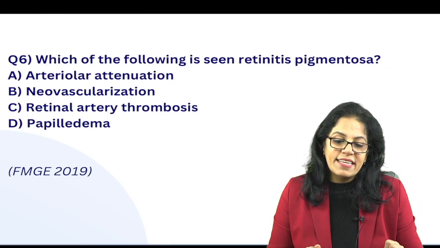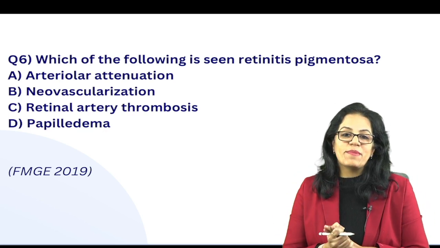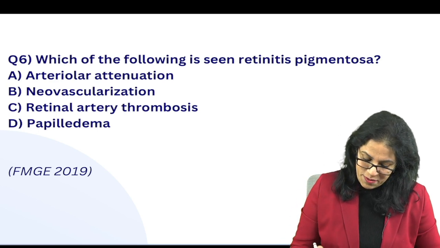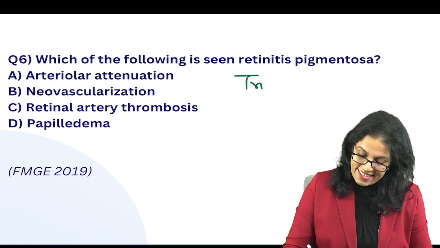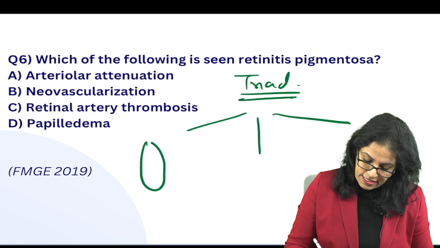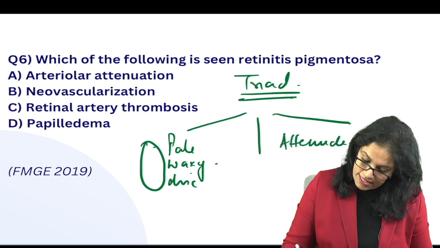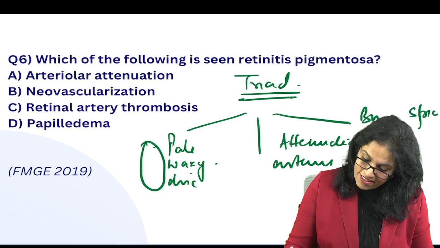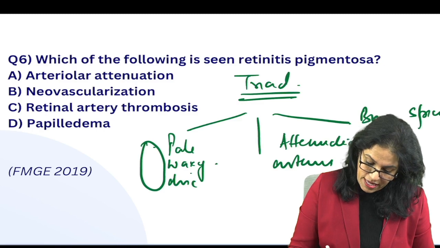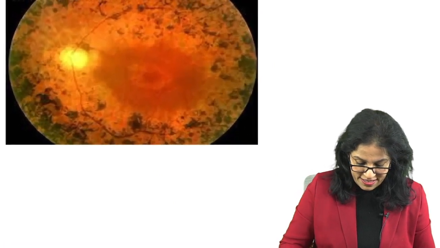Next we talk about retinitis pigmentosa. Which of the following is seen in retinitis pigmentosa? So everybody should remember the triad of retinitis pigmentosa. That is your pale waxy disc, which is consecutive optic atrophy, then attenuated arteries and bony spicules. What are bony spicules? We all know these are pigmentary disturbance. So here it will be arteriolar attenuation, right? See here, these are the bony spicules.